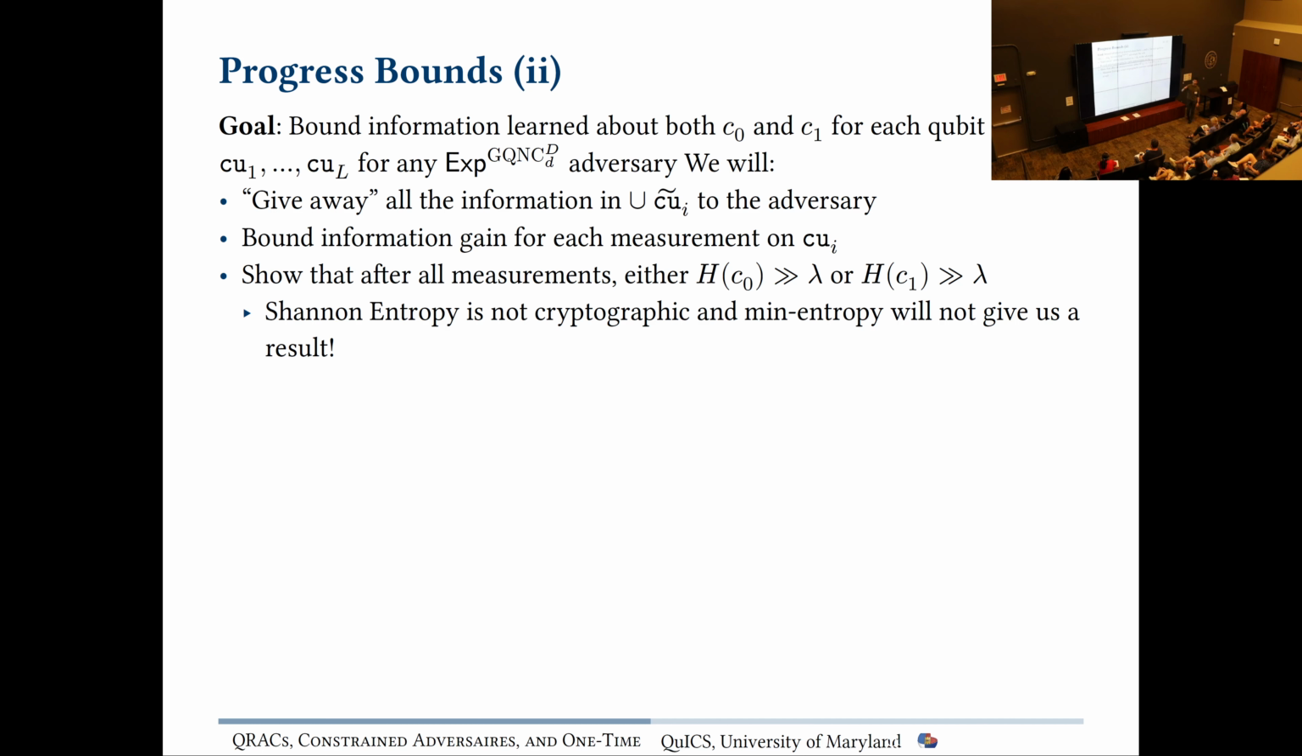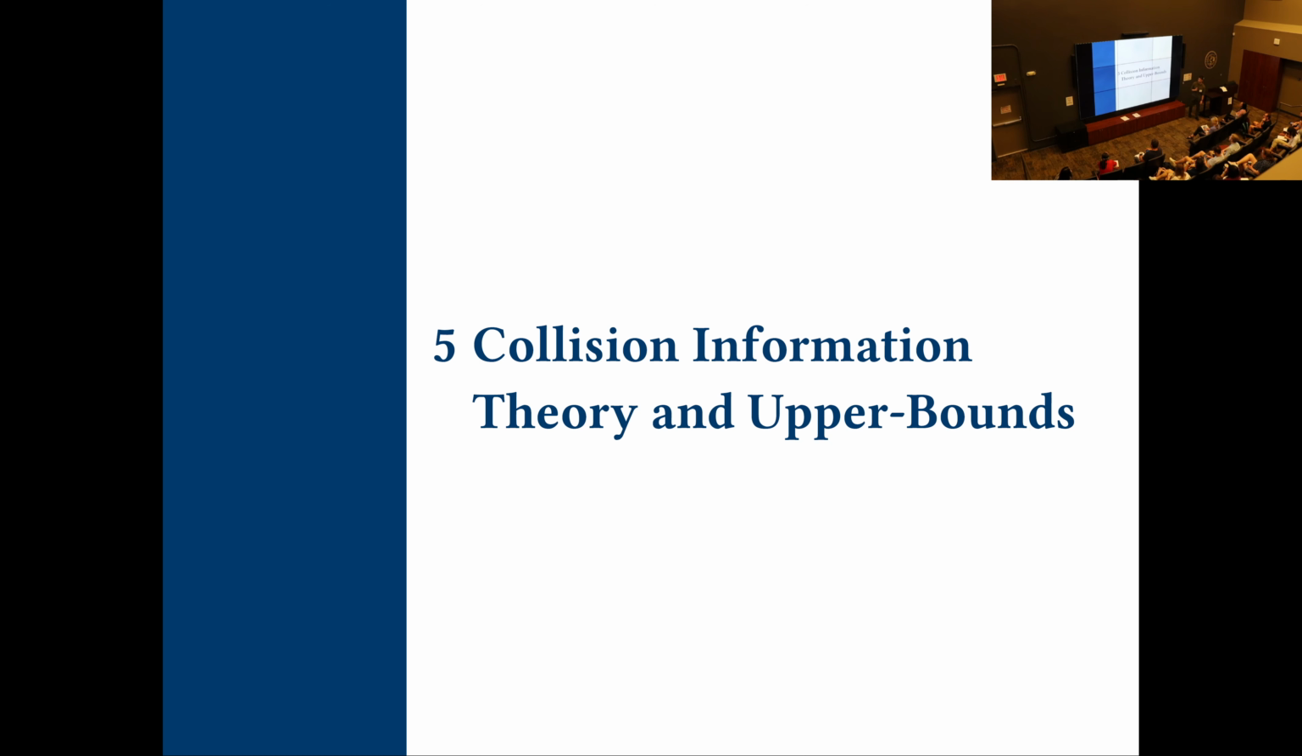And Shannon entropy, which you guys might be familiar with, is not enough here. So we're going to have to use a different notion. Min entropy, which you might also be familiar with, is too strong and is too lossy in the proof. So we're going to use something in between that we're going to introduce right now. Okay. But before that, any questions?